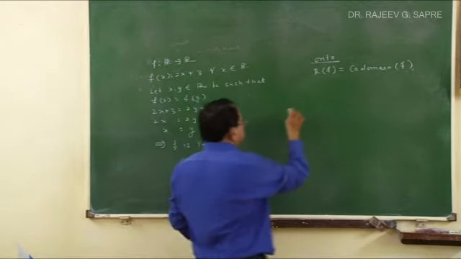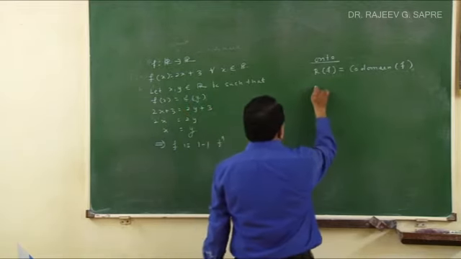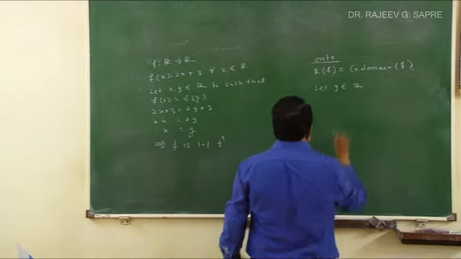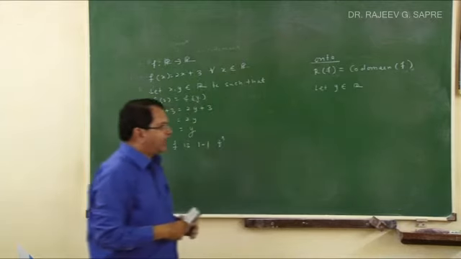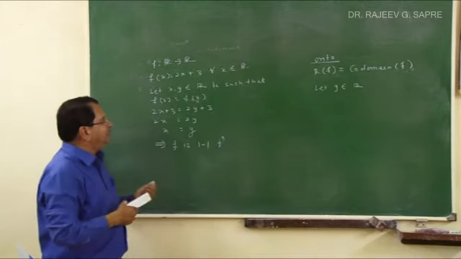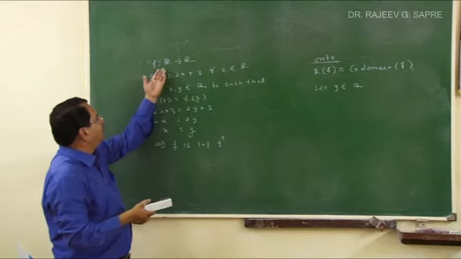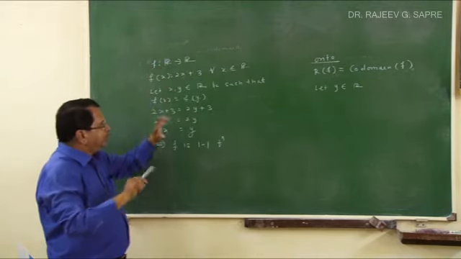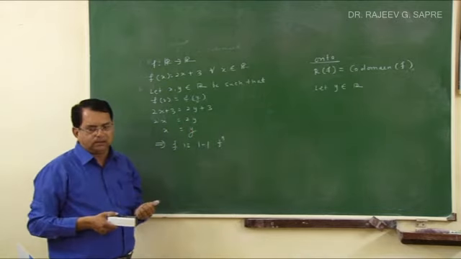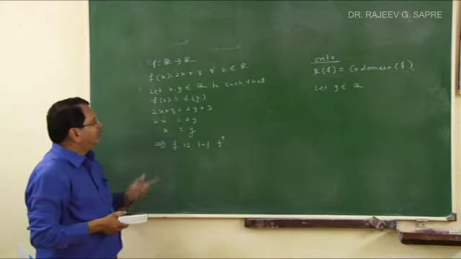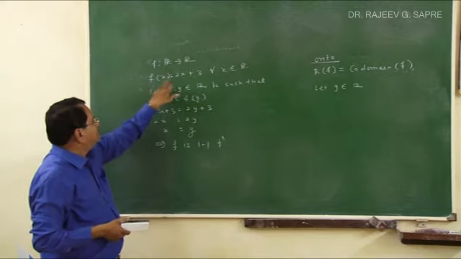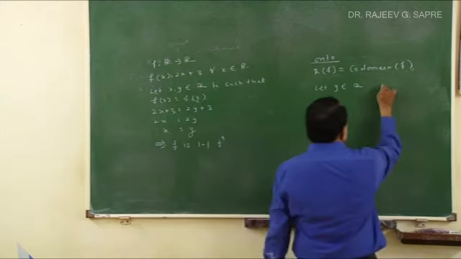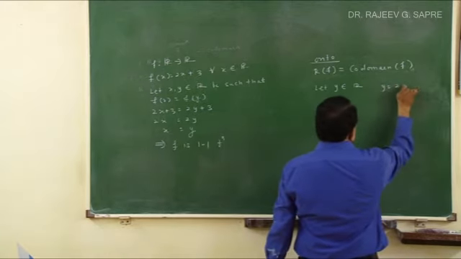So in this particular case, what we will do is let y belong to R. You take any real number y belonging to R. Now my responsibility is to show there is some element in the domain, which is again R, so there is some real number whose image, if I take it, becomes y. So how is it done? Very simple. Here in general you know f(x) is equal to 2x plus 3. This f(x) you take as y. So you can make this rough calculation. You can take y as 2x plus 3.